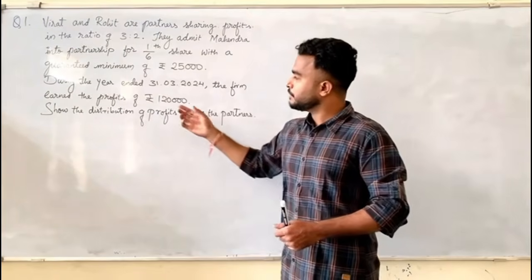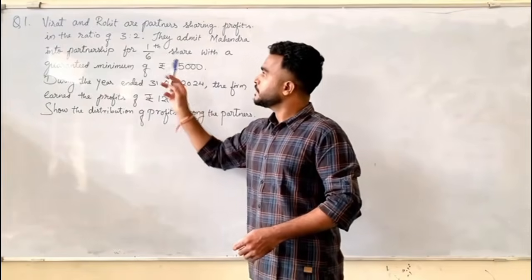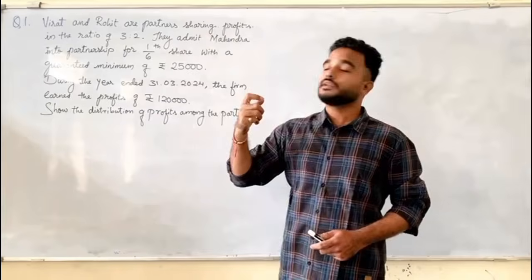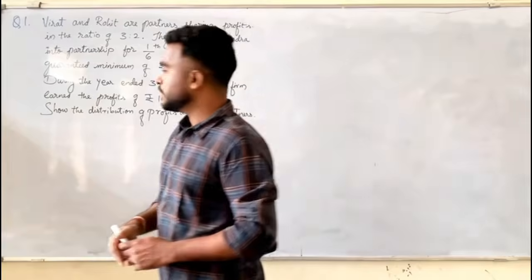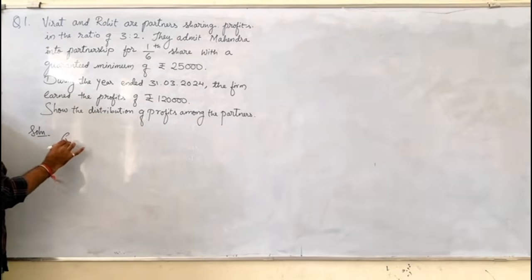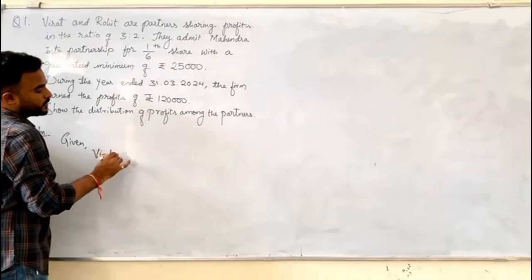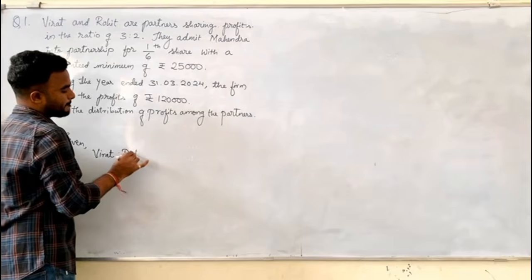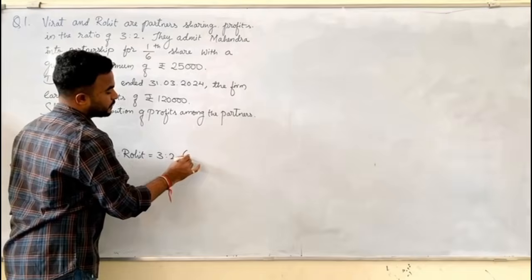So if we have to distribute 1,20,000 among the partners, we need their new ratio. Do we have their new ratio? We have the old ratio of partners, that is 3:2. But we don't have a ratio between all 3 partners, Virat, Rohit and Mahindra. So first we have to calculate the ratio. For that, what did they give? Who are the partners? Virat is to Rohit is equal to 3:2. So this was the old ratio.